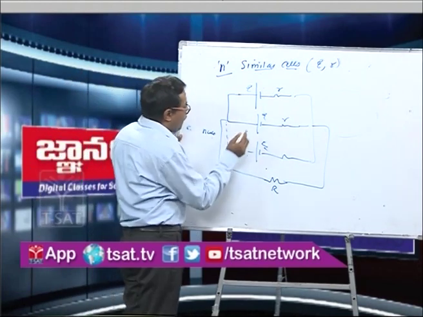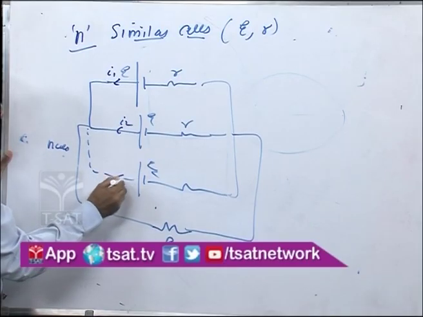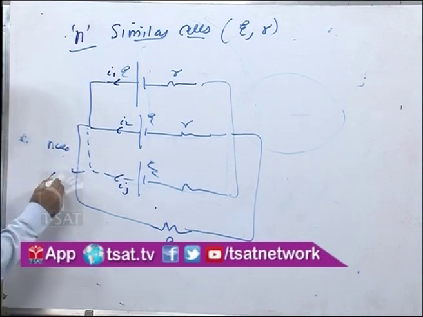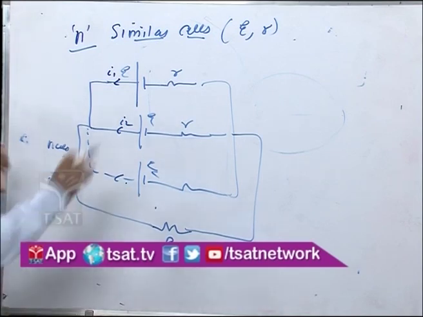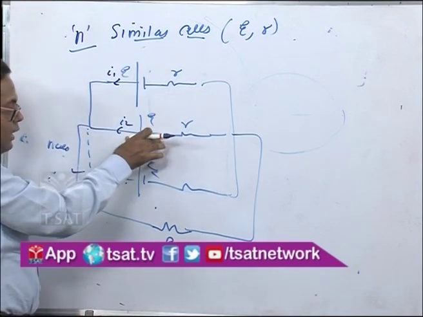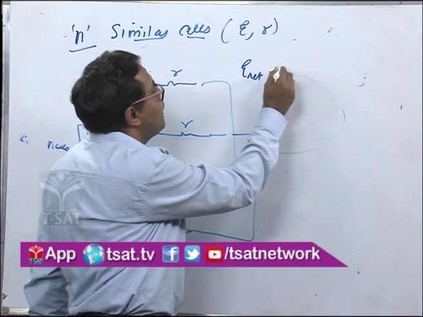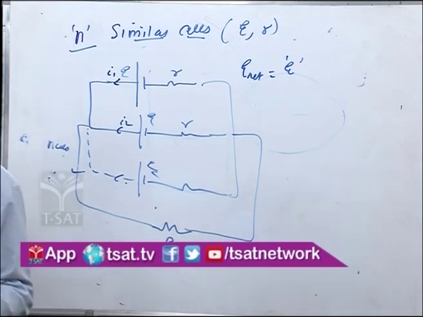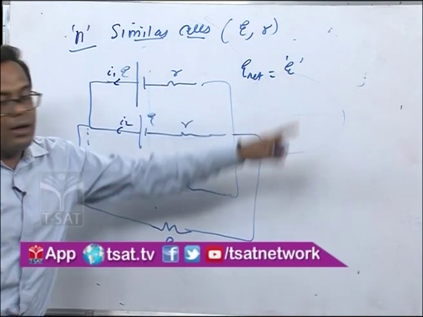Here the current will flow like this. Say this is current I1, this is I2, this is I3, and the total current will be I1 plus I2 plus I3, and so on, since we have connected n cells. Now see, E and E in parallel will be E, and therefore the net EMF will be E only. Remember, if you connect n cells in parallel, the EMF won't alter. The EMF will be equal to the EMF of one cell only, that is E.